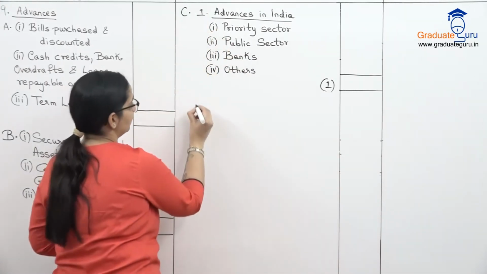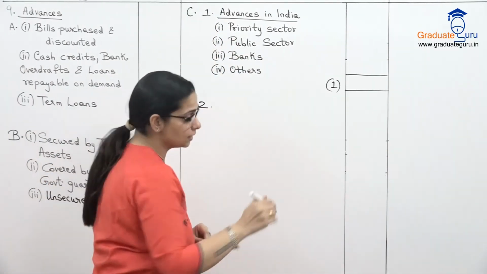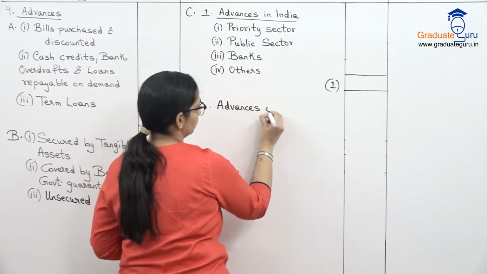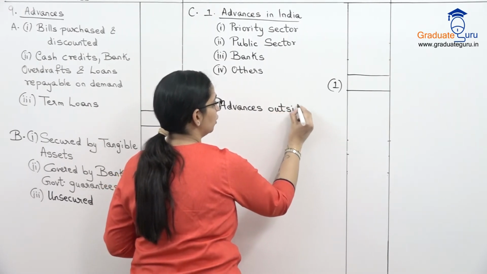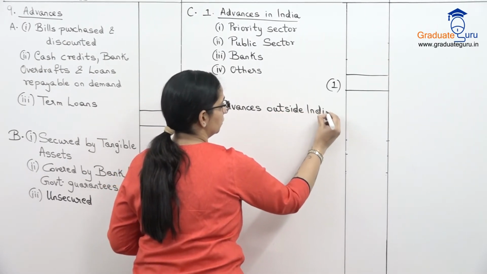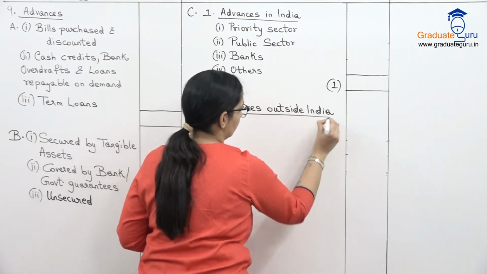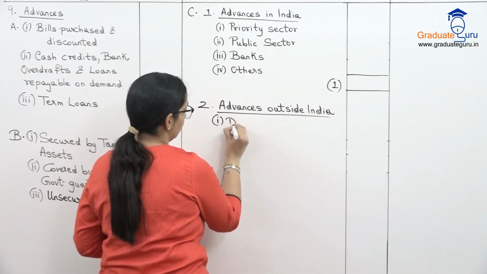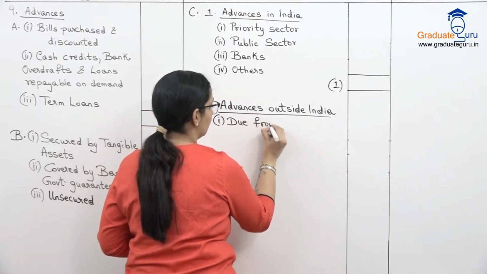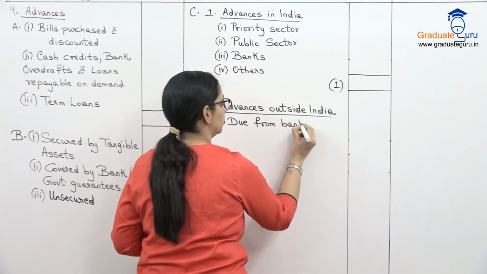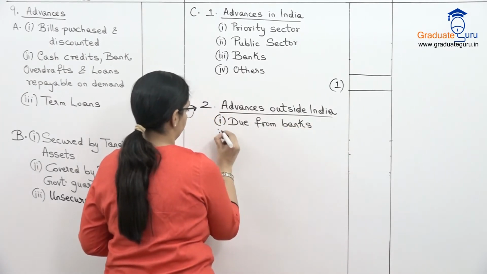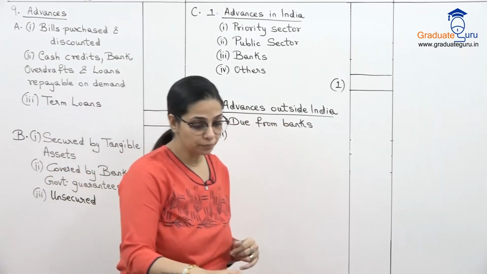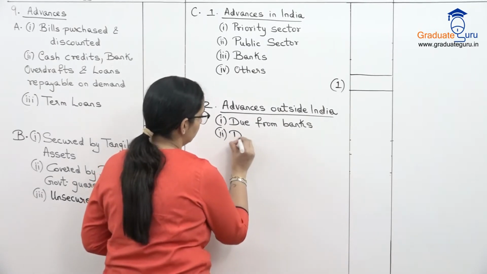Okay. And then the second part says advances outside India. So these are all our foreign loans basically. Within that also we show a breakup. Number 1 is due from banks. That is foreign banks ko if we have given any loans, then that will appear over here. And we have due from others.